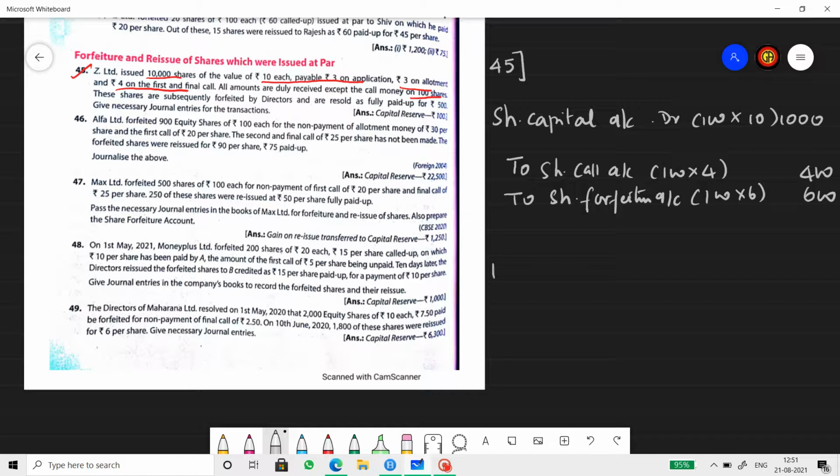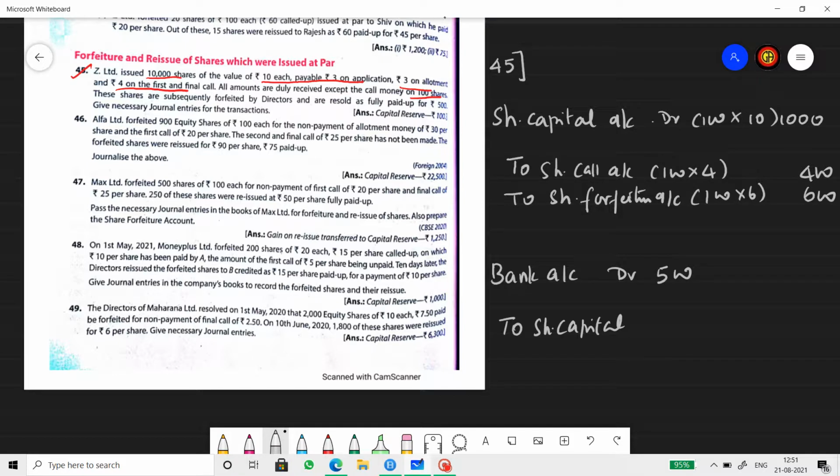Next, reissue entry. Bank account debit, leave a line and then credit share capital account. Now, bank is nothing but the amount received at the time of reissue. The shares were reissued for a lump sum of 500 rupees. So in later sums, you will see that the reissue price is per share. Here it is lump sum. So all these 100 shares were reissued to a person for 500 rupees. So bank will be debited by 500.